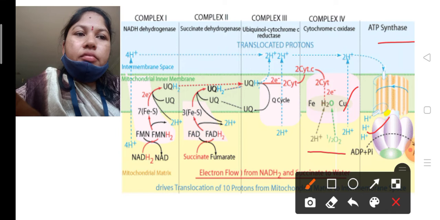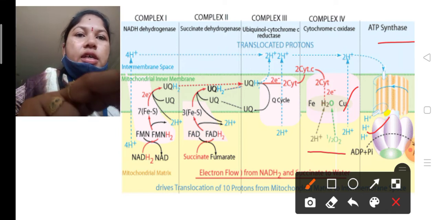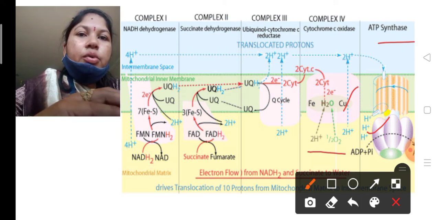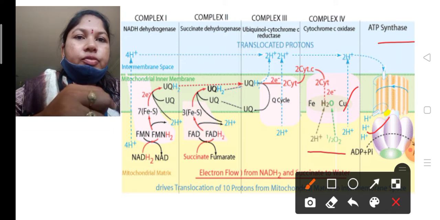See here, in complex 1 there are 4 protons, in complex 2 there are 2 protons, and complex 3 also has 4 protons. So totally 8.